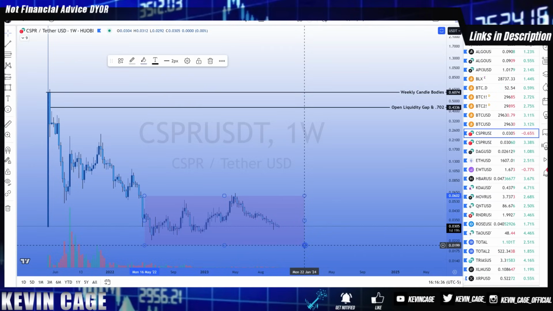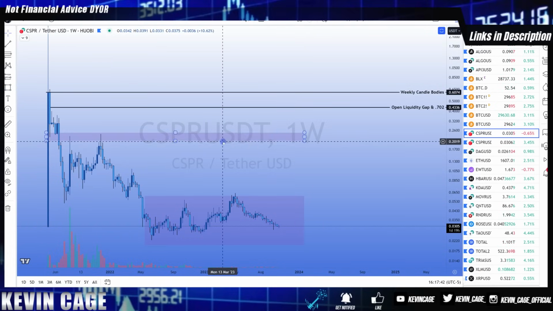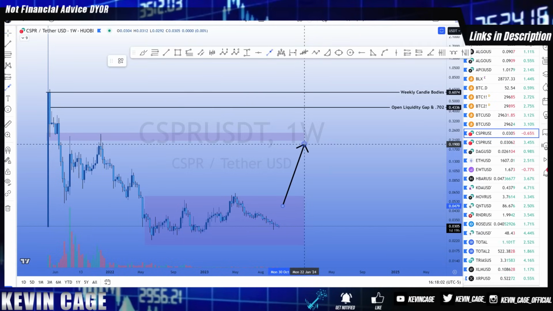I see the code base being updated, I see them working on things, and I'll judge them during a bull run. And I won't get super excited about Casper until we can clearly close above this level, this double top, and that third wick back there. There's a lot of liquidity to be grabbed up here, but there's still a strong chance for rejection between that 20 to 24 cent level. If we can actually break this level, flip into support, then I can get really excited.